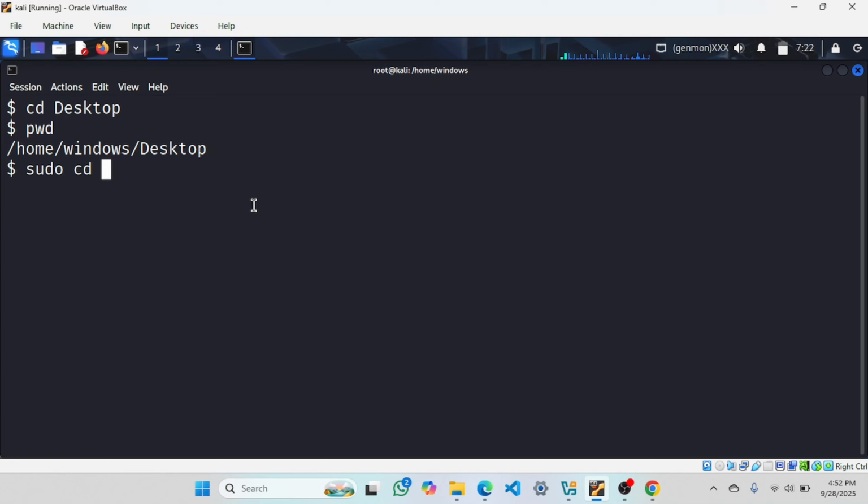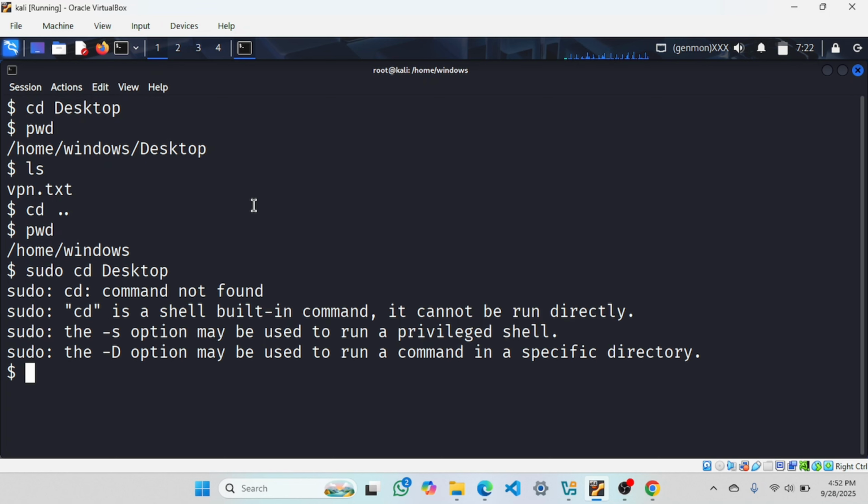Let me come back. Let me see what is inside event.txt. Let me check my directory. Good, fine. Now if I go for sudo cd Desktop, it says sudo: command not found: cd. What happened?